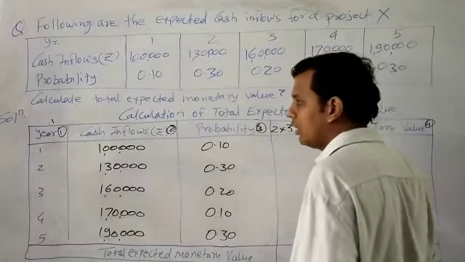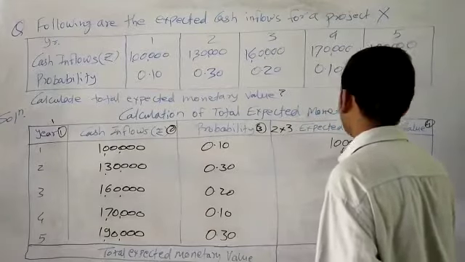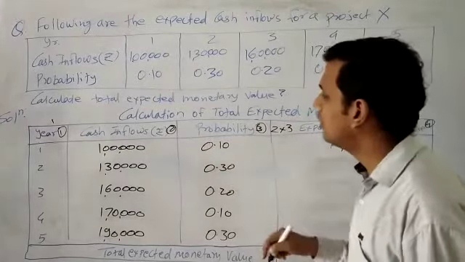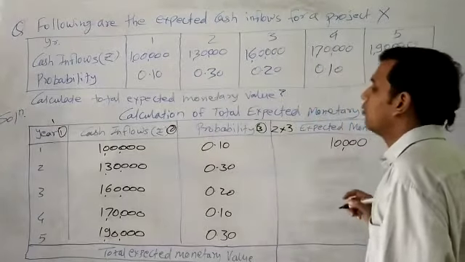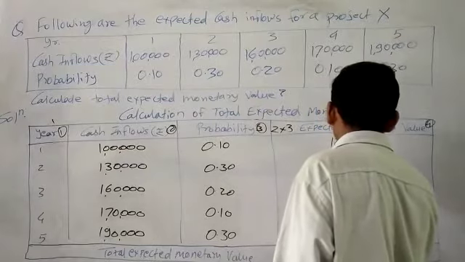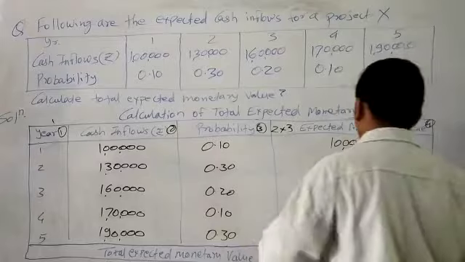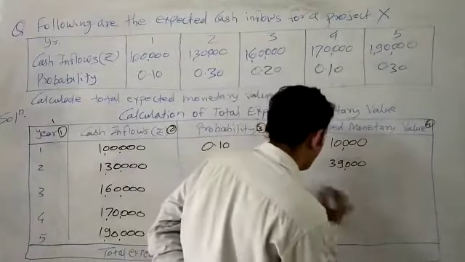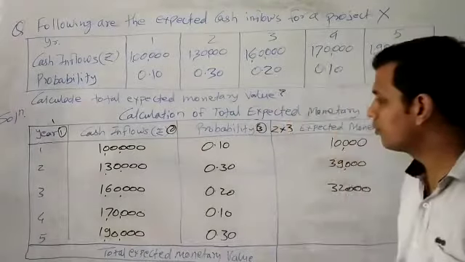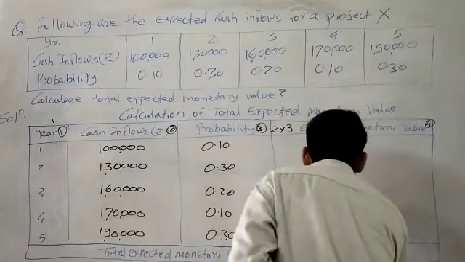For first year it would be 10,000, 1 lakh multiplied by 0.10. For second year 1,30,000 multiplied by 0.30, that is 39,000. For third year 1,60,000 multiplied by 0.20 would be 32,000. For fourth year 1,70,000 multiplied by 0.10 would be 17,000.